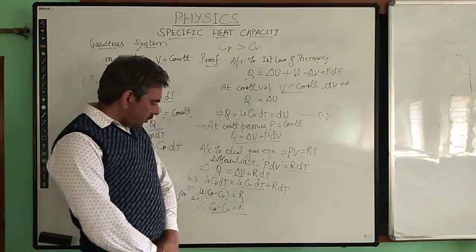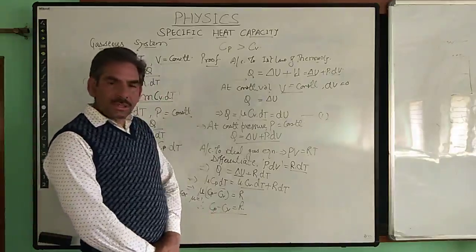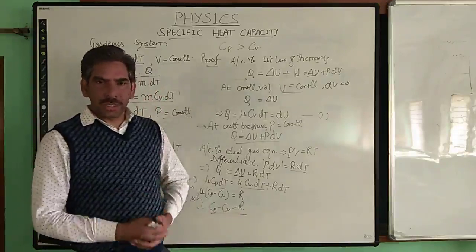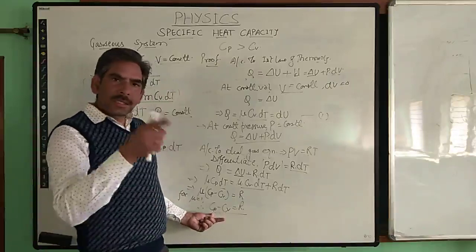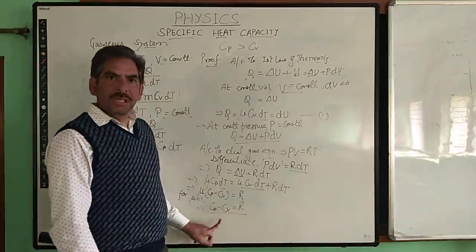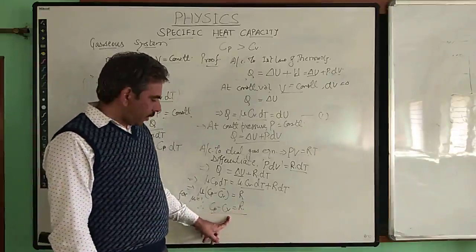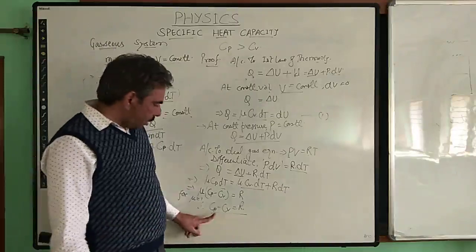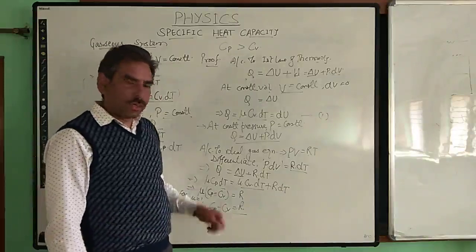The difference of specific heat capacities at constant pressure and constant volume comes out to be R. R being the gas constant, it is a positive quantity. So that means Cp minus Cv comes out to be positive, which represents that Cp is more than Cv. So this is the relationship between the specific heat capacity of an ideal gas at constant pressure and at constant volume.